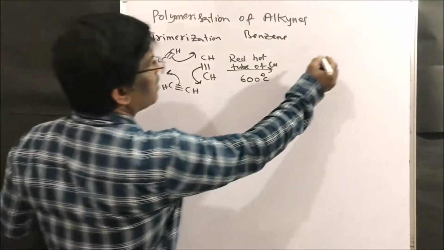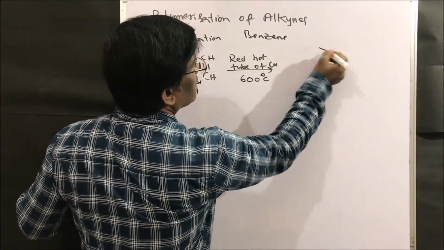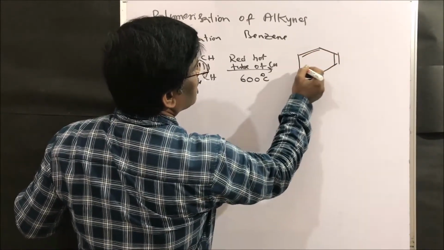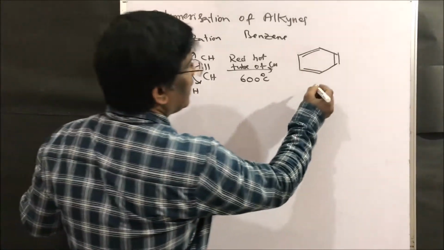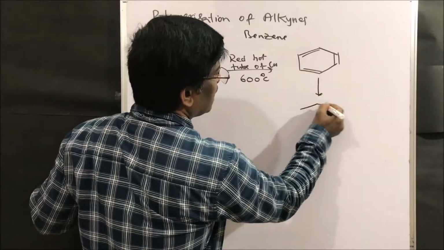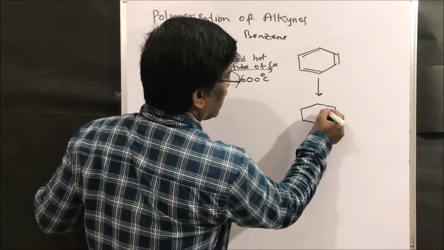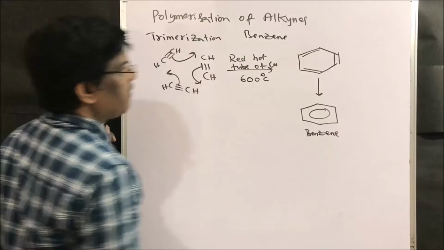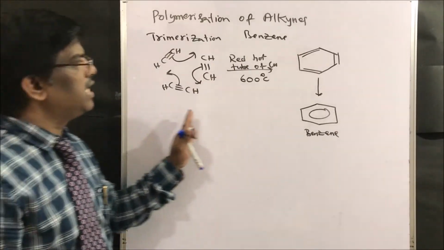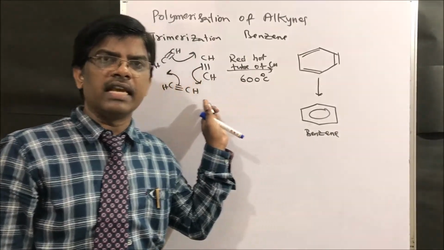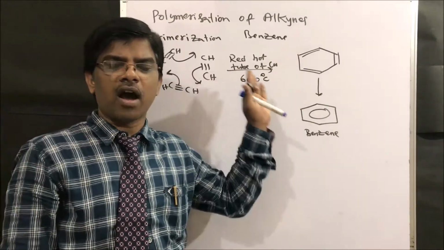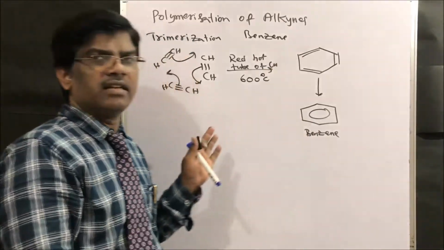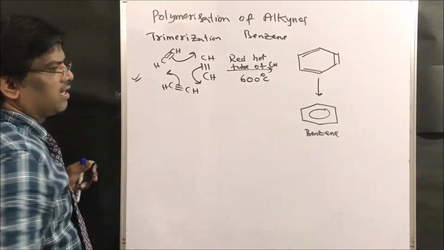It is going to give double bond, single bond, double bond, single bond, right? It is double bond. What is this? It is benzene. Benzene can be written like this, right? It gives benzene. It is very important reaction friends. Acetylene, upon passing through red hot tube of copper at 600 degrees centigrade, gives benzene. Very important reaction, right friends?